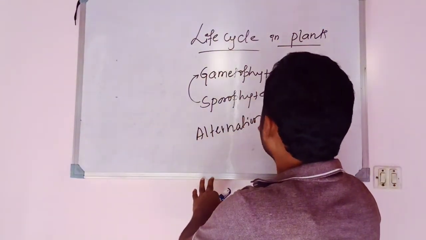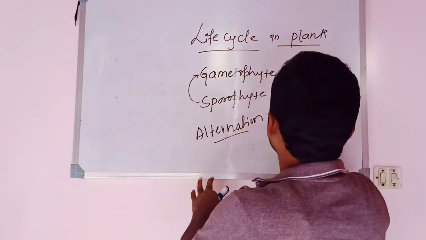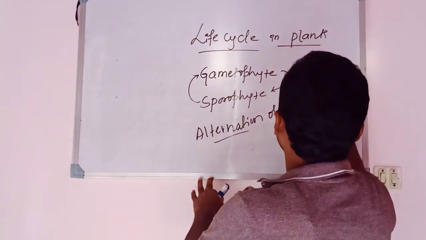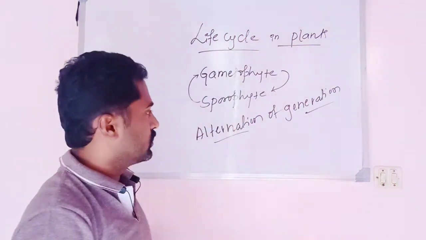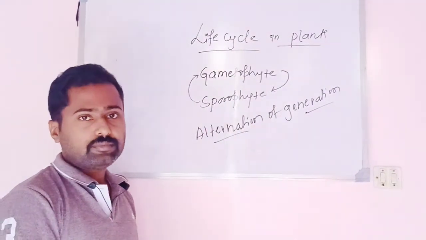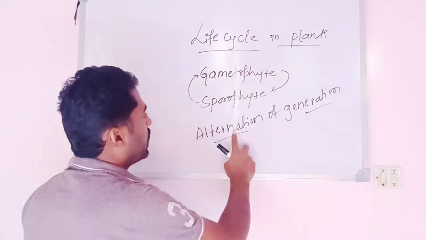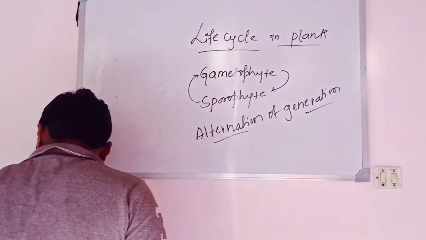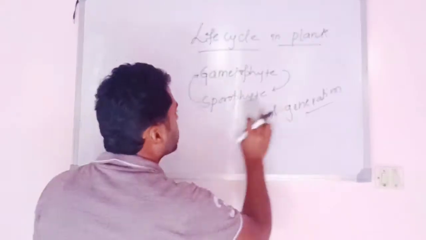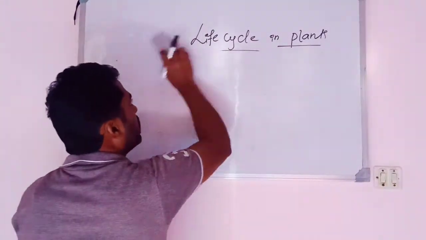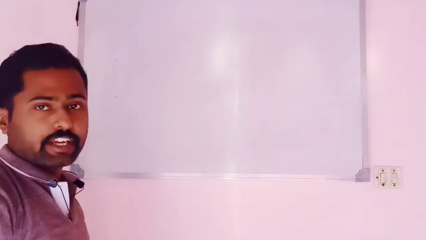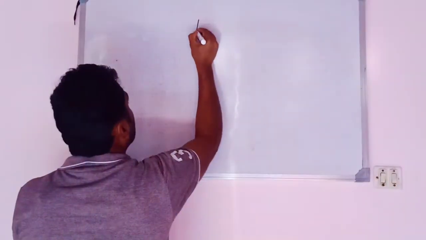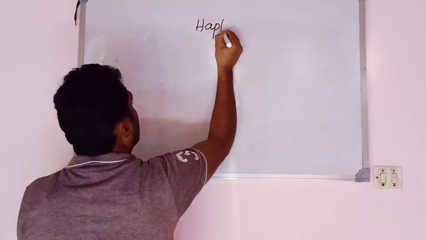The two forms in a life cycle which are alternating with each other, that is regarded as alternation of generation. So one comes after the other. Okay, so let us look into different forms of life cycle, as seen in algae, a bryophyte, a pteridophyte, gymnosperms or angiosperms. For example, in algae the life cycle is said to be haplontic life cycle.